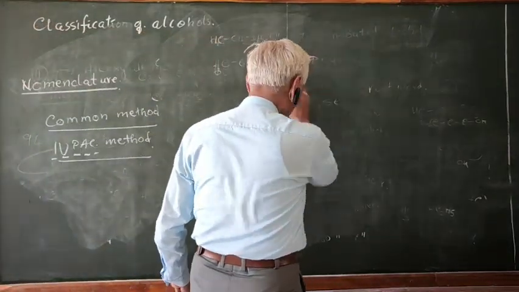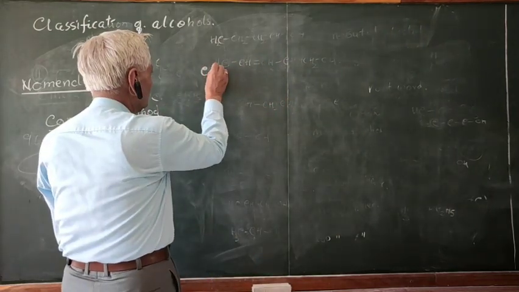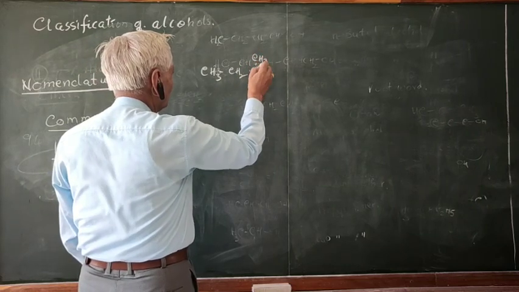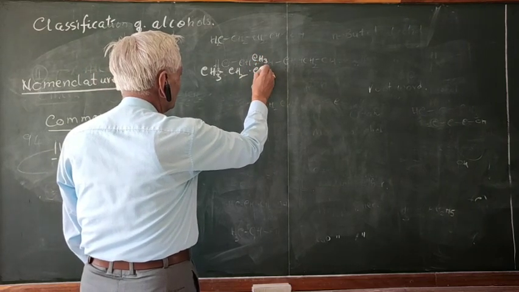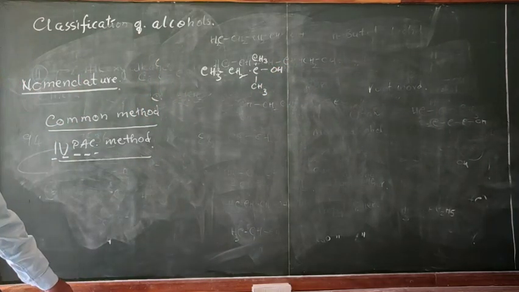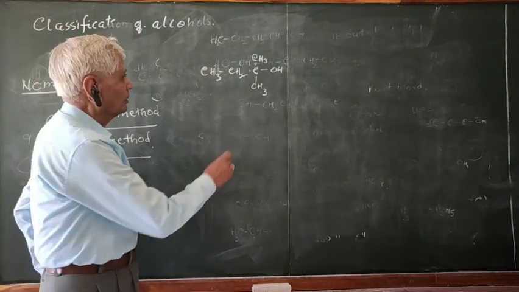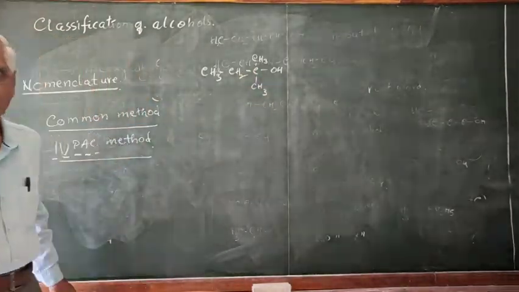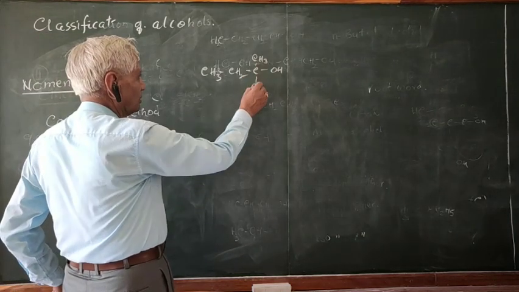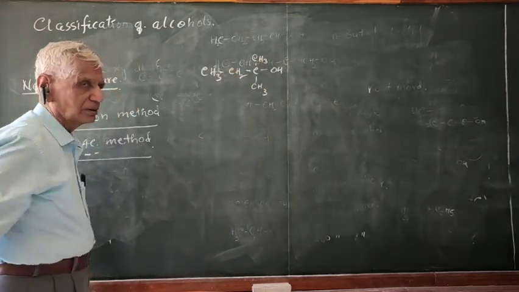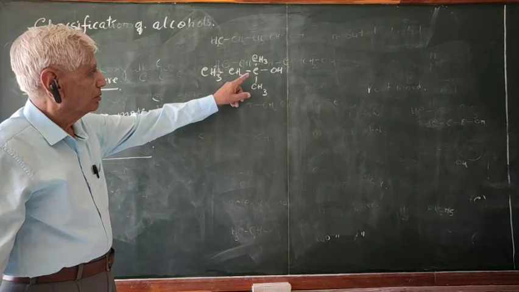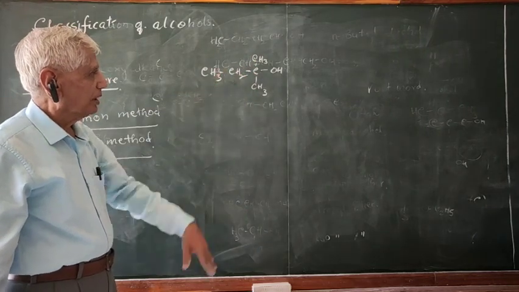Now let us take some more simple examples. CH3, CH2, C(CH3)2, CH2, OH. What is the name of this compound? In the common method, just now I had told the carbon atom has got 3 CH3, CH3, CH3. Therefore, this is called as... 1, 2, 3, 4, 5. So, what is the name?